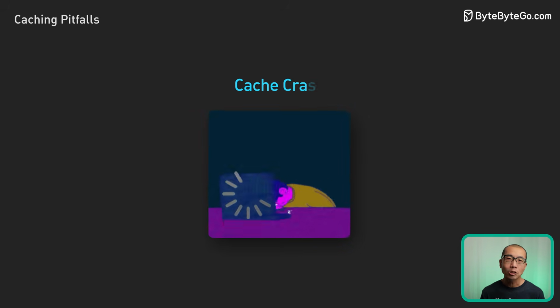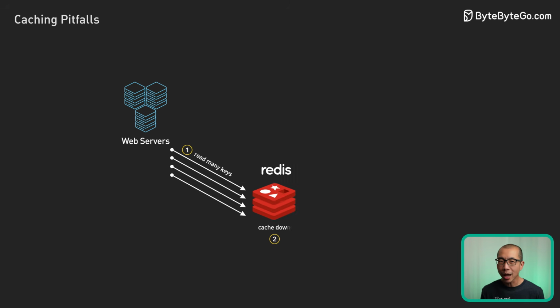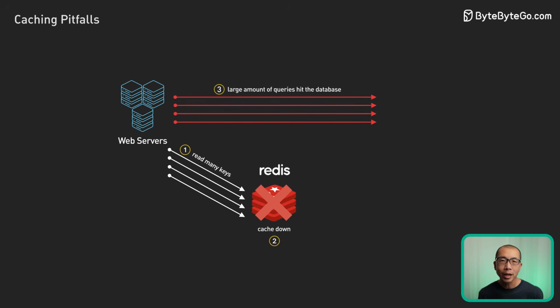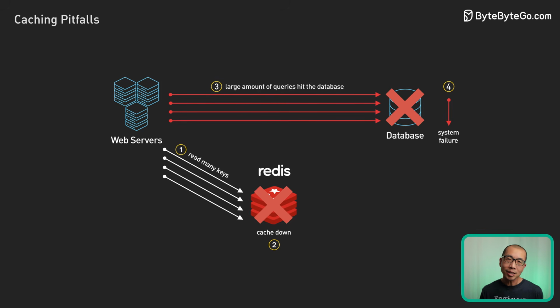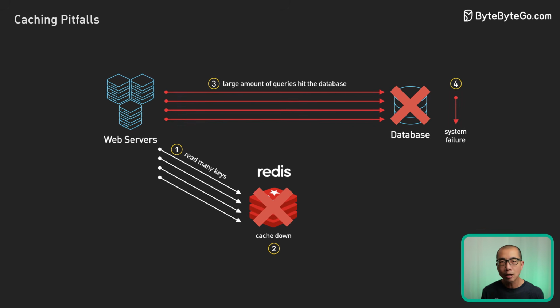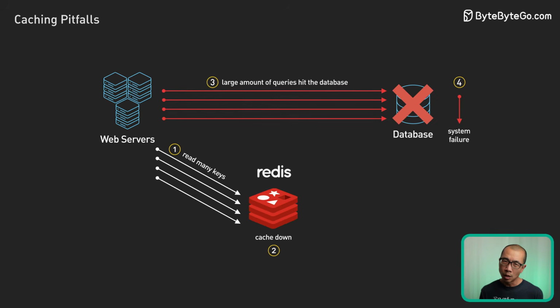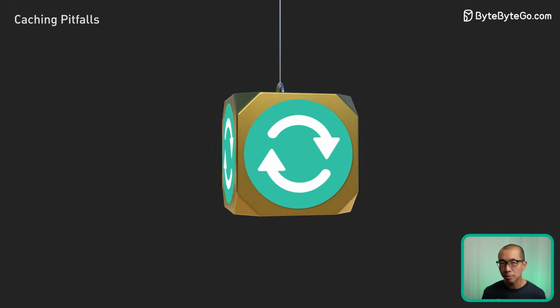Finally, we come to cache crash. Picture this. Our entire cache system suddenly fails. What happens next? With no cache layer, every single request now slams straight into the database. This sudden spike in traffic can easily overwhelm databases, jeopardizing overall system stability. What's worse? Users start obsessively hitting refresh, compounding the problem.